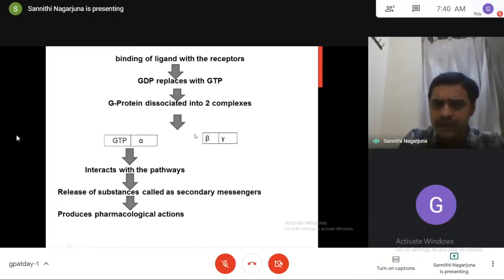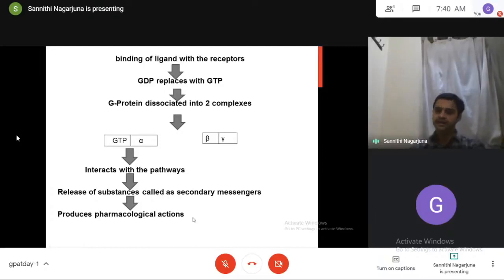Of these, the GTP alpha complex is more active. This complex will interact with the pathways inside the cell and release some substances called secondary messengers, and these secondary messengers are responsible for mediating the pharmacological actions.